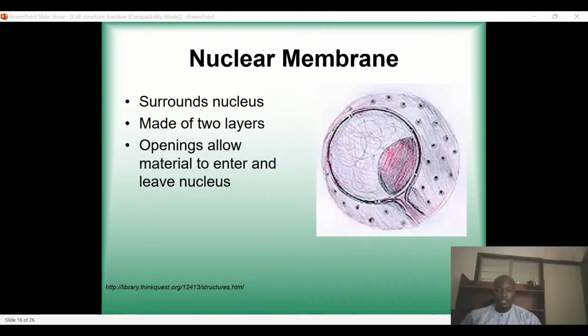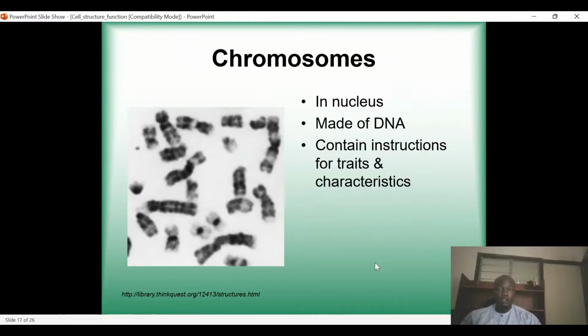So then the next thing after the nuclear membrane is the chromosomes. So what is the chromosomes? Chromosomes is found in the nucleus and it's made up of the DNA. The chromosomes are made up of three major components.